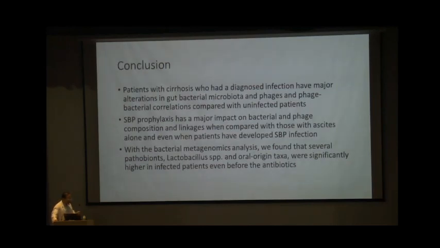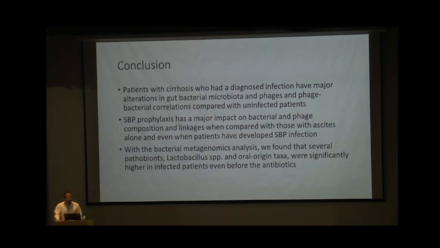So this is the only study which I could find where they have found out the interaction between how the phage and bacterial population changes in infected versus uninfected, and in patients who are on SBP prophylaxis and those who are not on SBP prophylaxis. So in conclusion, we can know that cirrhotic patients who have a diagnosed infection have major alteration in gut bacterial microbiota and phages as well, and phage-bacterial correlation when compared with the uninfected patient. And SBP prophylaxis has a major impact on bacterial and phage composition and linkage when compared with those with ascites alone, and even with patients who have developed SBP infection.